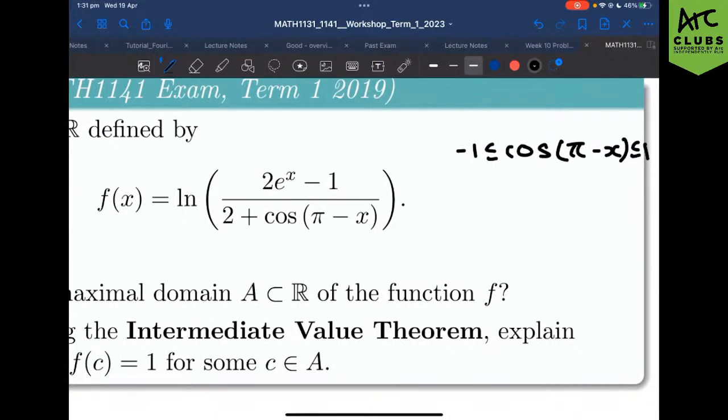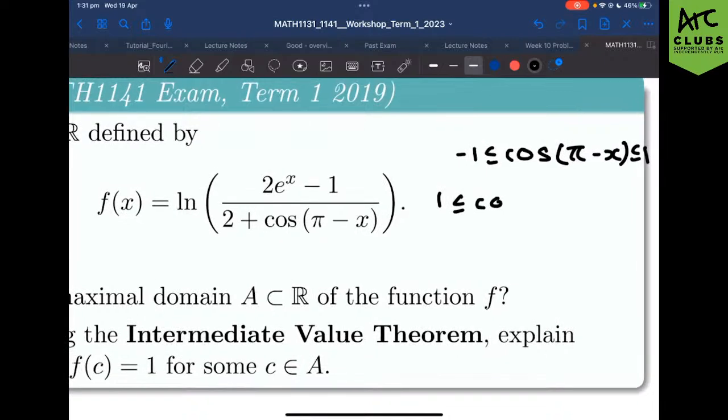So from this, if I compare this to our denominator, add 2 to both sides, I can conclude that our denominator has to be in between 1 and 3, right? So if it has to be in between 1 and 3, then I know my denominator is always positive. So I don't have to worry about, oh, what if the fraction is divided by 0? That is no longer something I'm worried about.